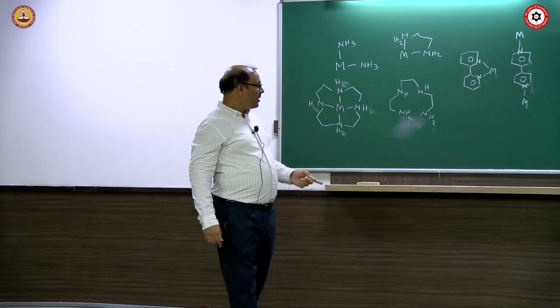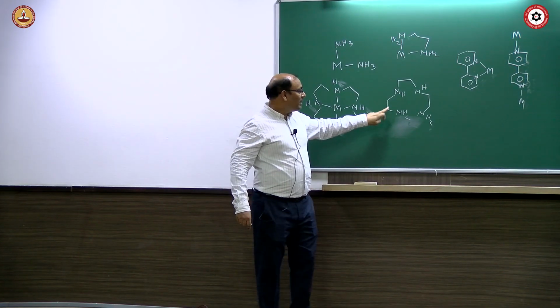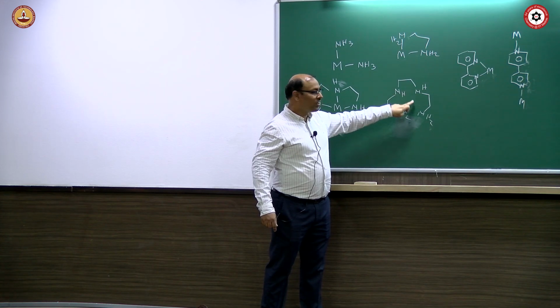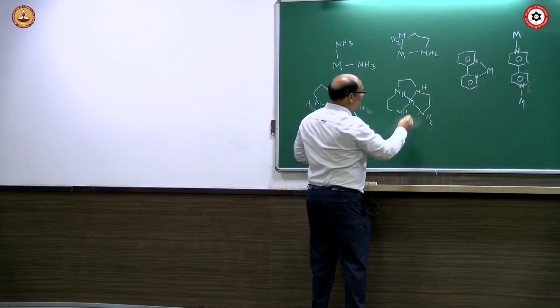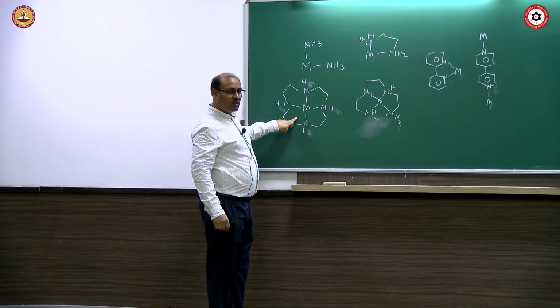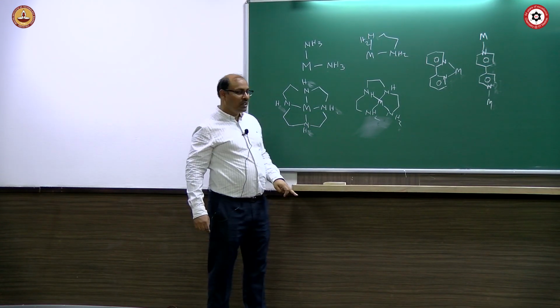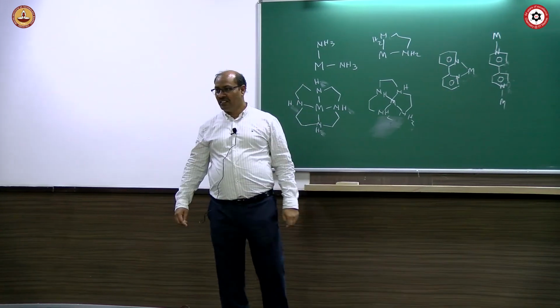Where it is cyclic, this is the one. When it is not cyclic, there are many chelate rings. How many? 3. 1, 2, 3. And here 1, 2, 3, 4. Number of chelate rings is 3, number of chelate rings is 4. At the same time, this is cyclic and that is not cyclic.